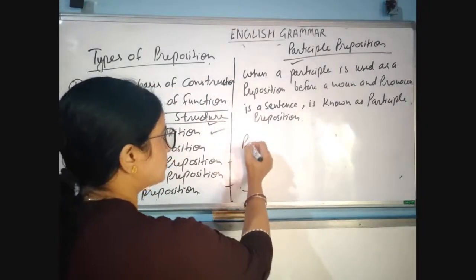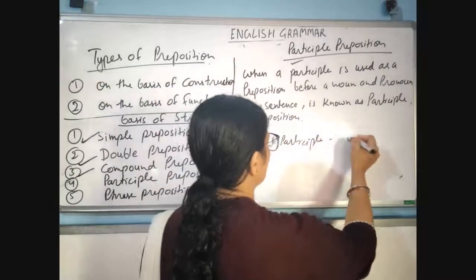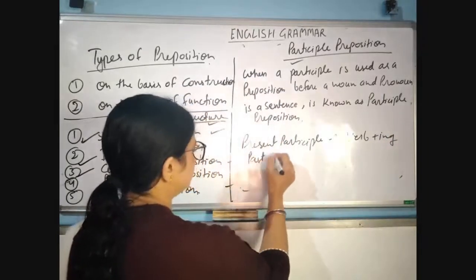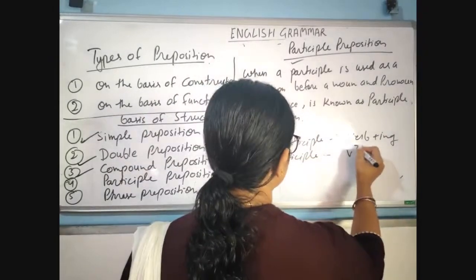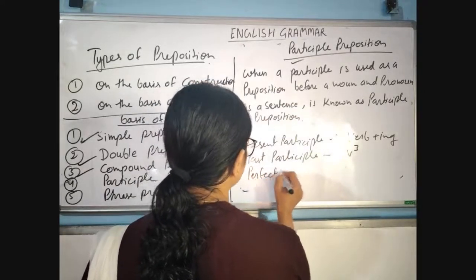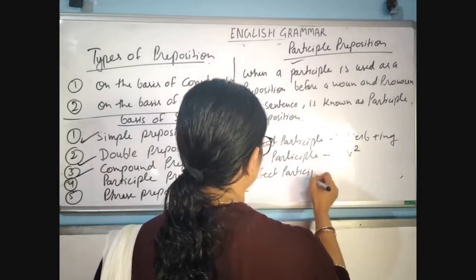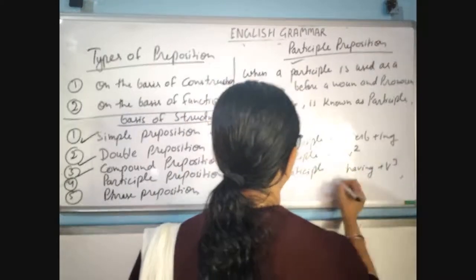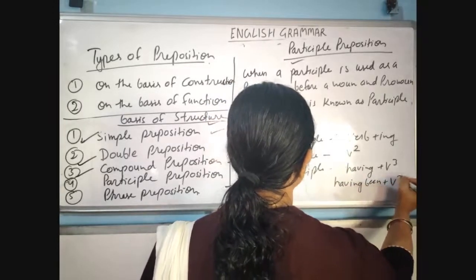Present participle is verb plus ing, past participle is the verb's third form, and perfect participle is having plus the verb's third form, or having been plus the verb's third form.